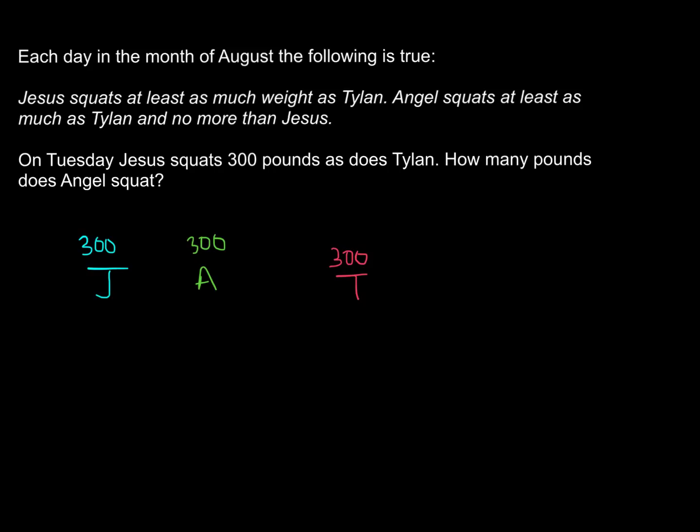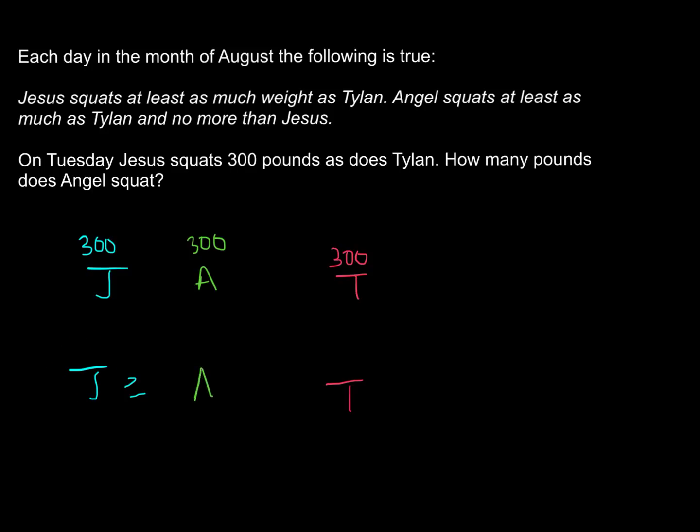And the reason for this is that when we read these two statements here, there was an inequality that was being made very clear. Jesus is squatting at least as much as Tylen, so greater than or equal to whatever Tylen is squatting. But then we find out that Angel is in the same boat. He's also squatting at least as much as Tylen, but can't be any more than Jesus.